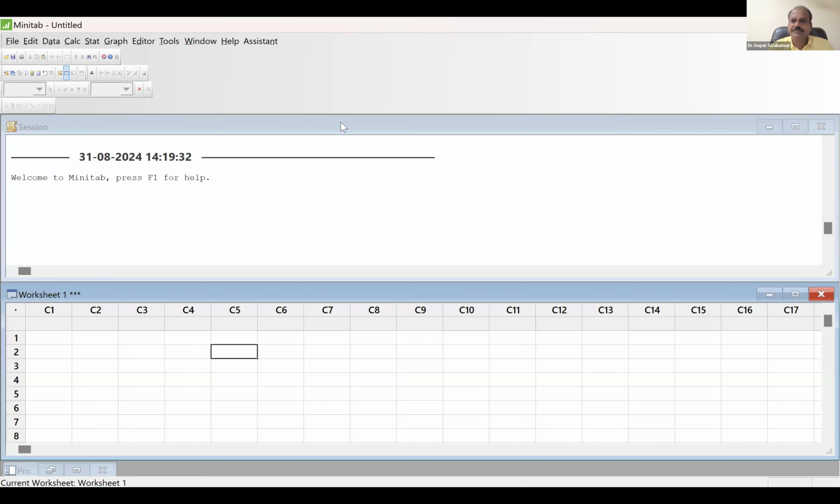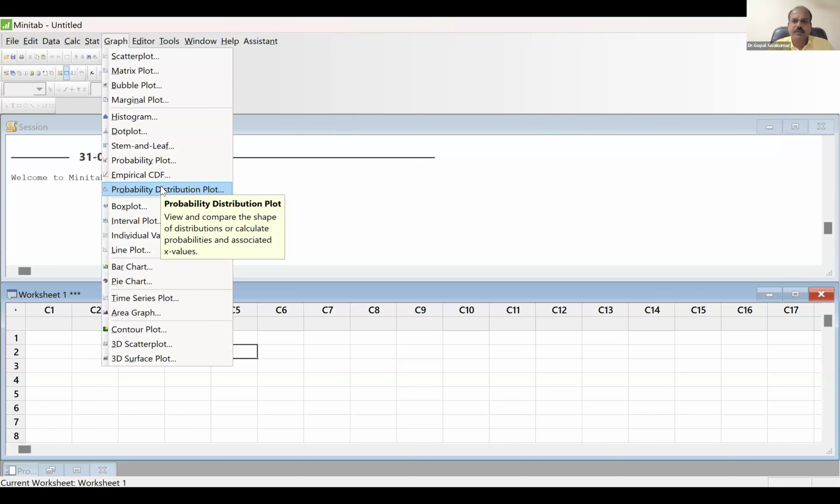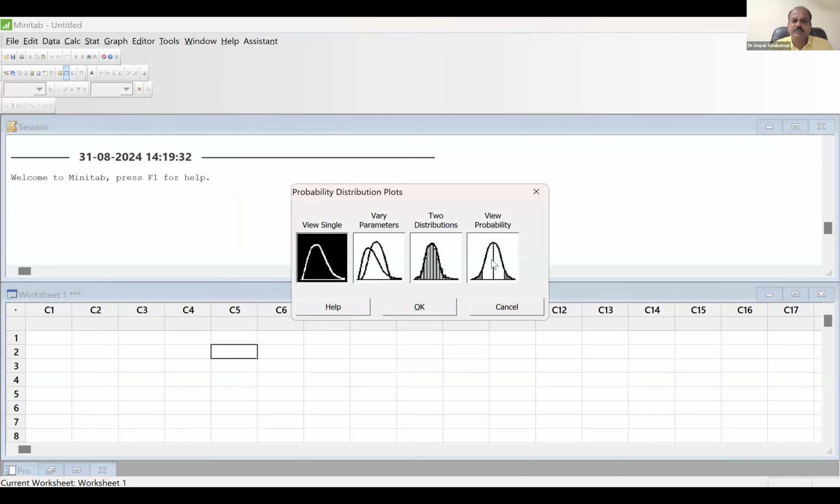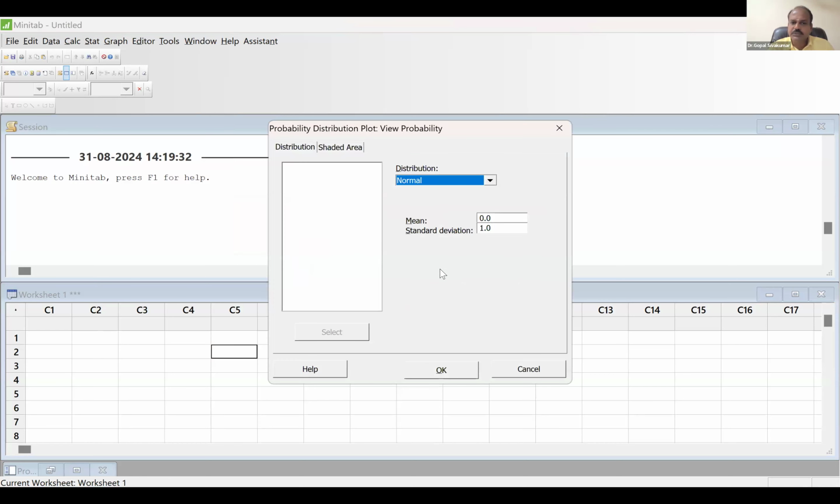Okay. I'll now tell you. So it is a distribution. I'm sharing a Minitab screen right now. Can you see my Minitab screen? Yes, sir. So let me visualize the information. Go to Graph, then Probability Distribution Plot, then View Probability. Now your distribution is normal, so select normal. What is the mean? You said 80. Yes, sir. The standard deviation is 2.